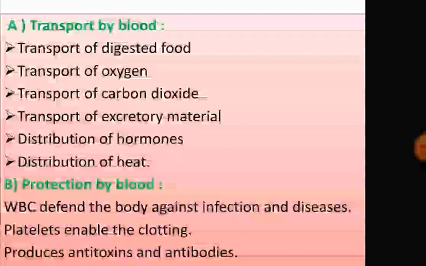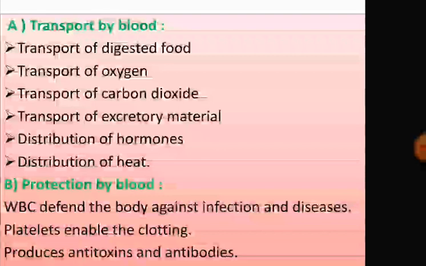Distribution of hormones. They are mainly secreted by some glands, and the glands are called endocrine glands. Distribution of heat. Blood helps in keeping the temperature of the body uniform by distributing heat. Next is the protection. So the WBC part of the blood helps in protection.